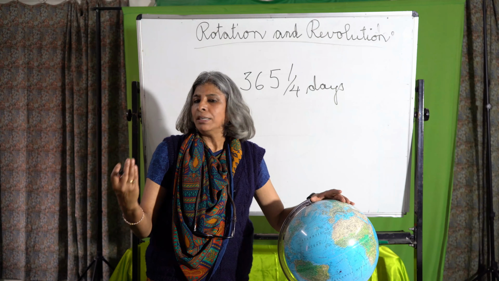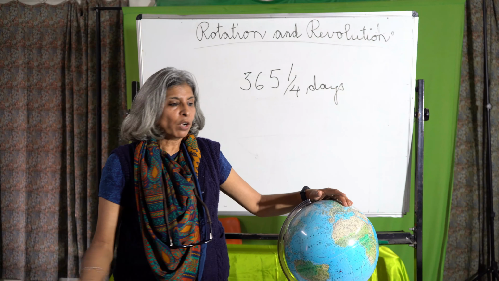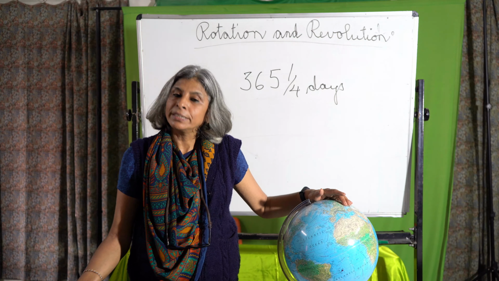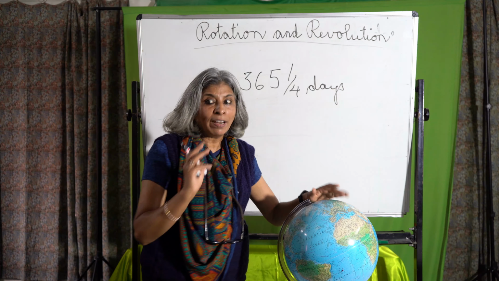Now, as it moves towards the Tropic of Capricorn, what will happen? When we have winters, they will have summers. And this movement takes 365 and 1/4 days.